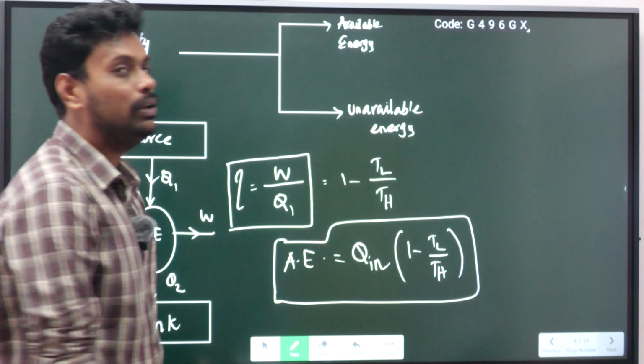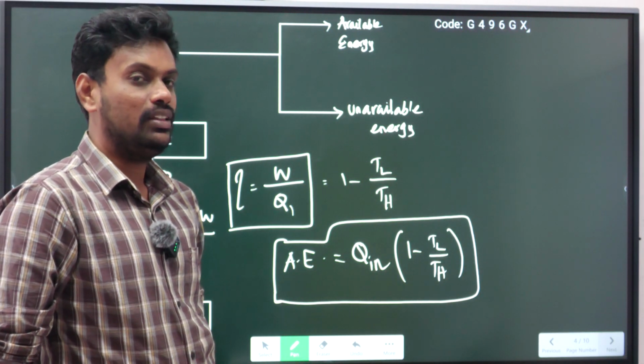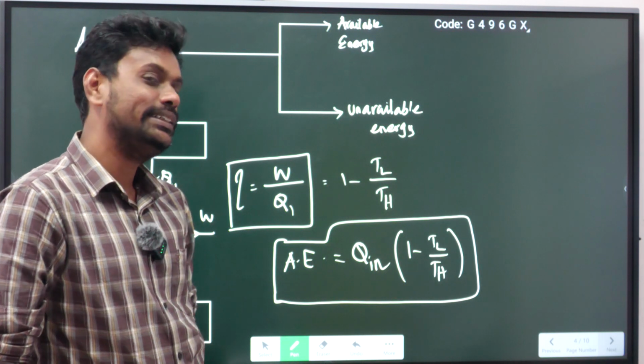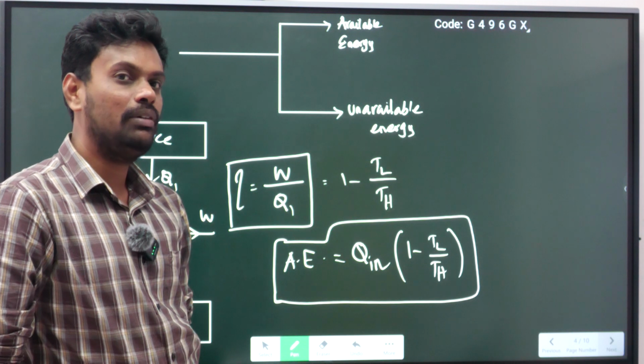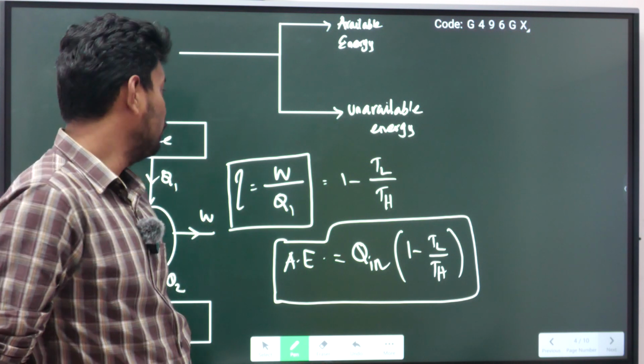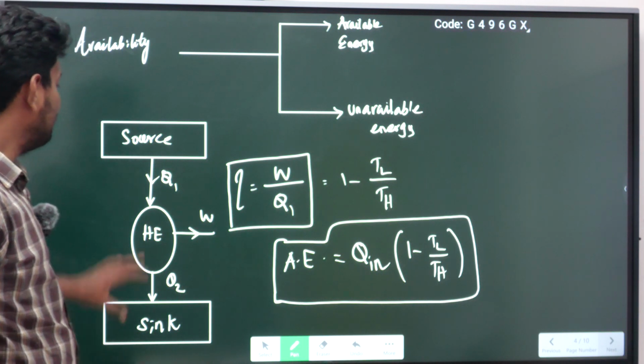Next, availability is the next topic. Availability can be further classified into available energy and unavailable energy. So what is available energy and unavailable energy, we will see one by one. First we will see about available energy. Okay, so this is the heat engine.